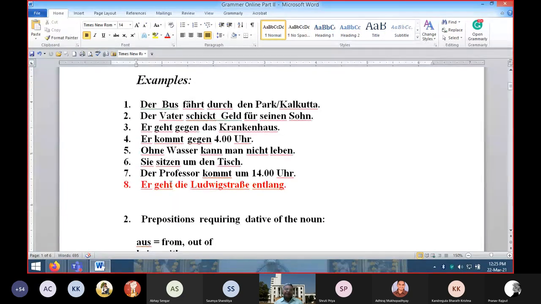Now, geht, he is going, die Ludwigstraße entlang. Entlang means along. He is walking along the Ludwig Street. Now, entlang ideally should have been put here, like other prepositions, no? Like kommt gegen, so gegen is coming before the noun. Ohne Wasser, so ohne is coming before water. Den Tisch, so is coming before the noun. But here what is happening? Die Ludwigstraße, this is the noun, but this entlang is coming after it.